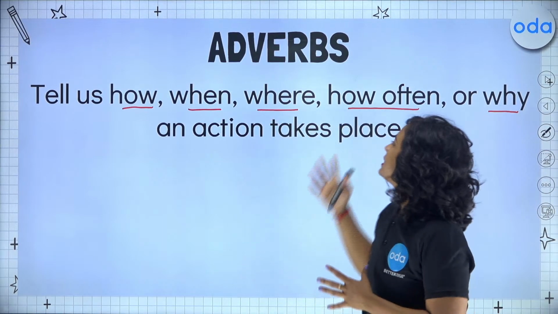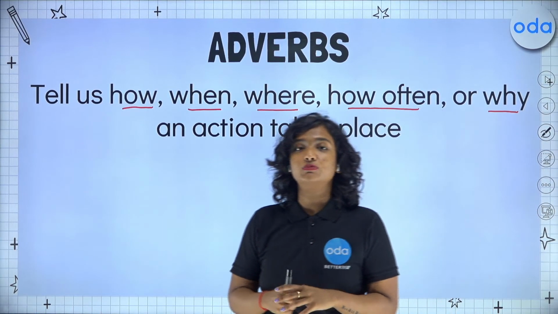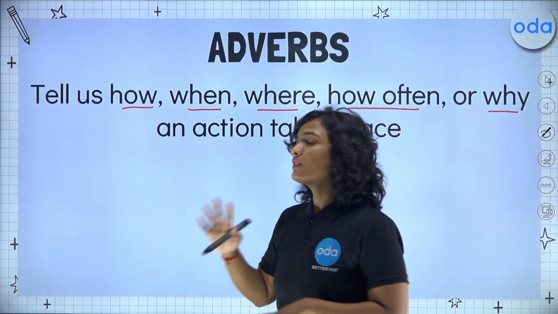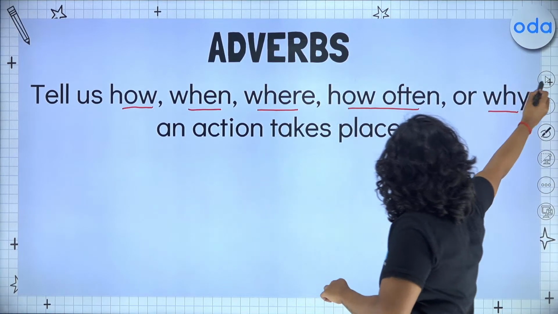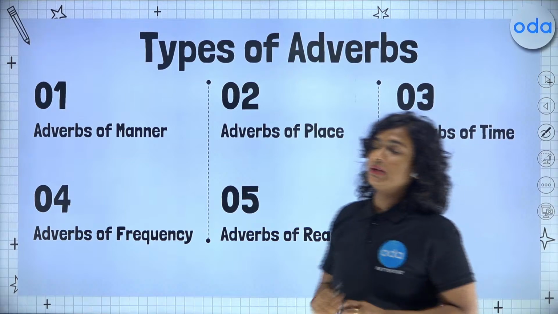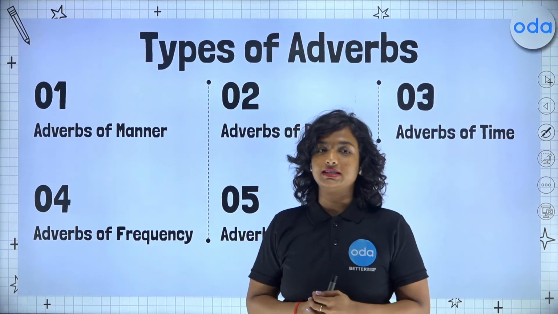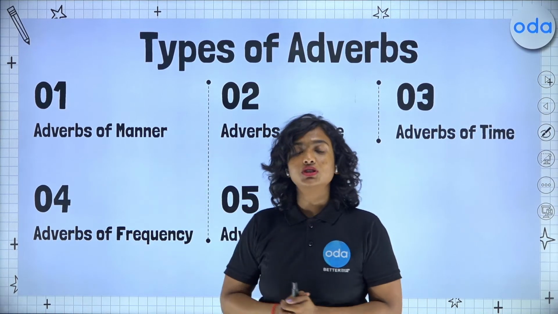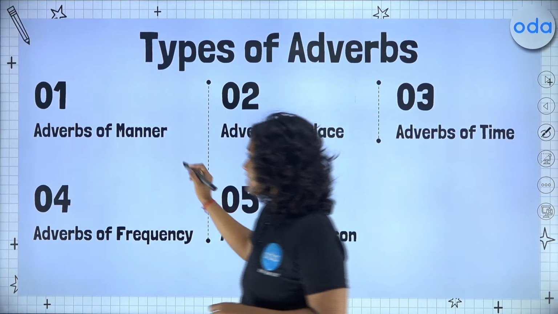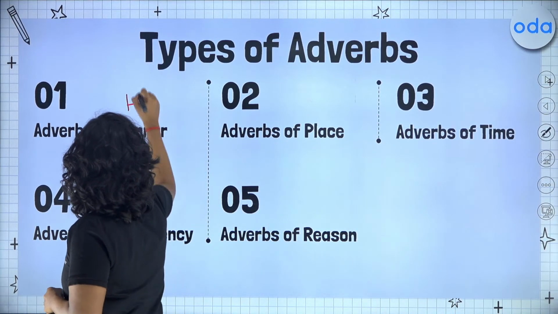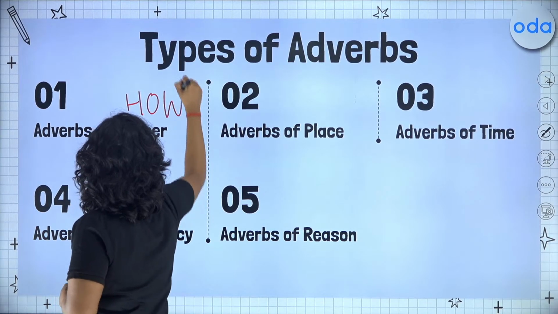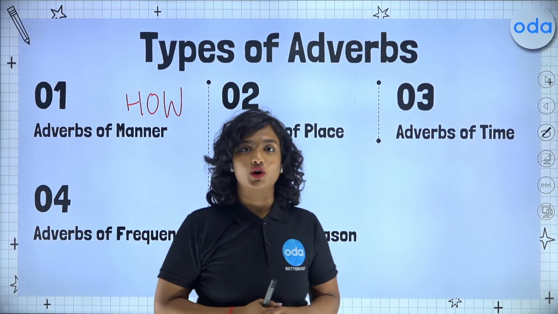Now, why do these adverbs mean so much? It's because they tell us more about the action and they can be divided into 5 types depending upon which question they are answering. We have our first type, which is adverbs of manner. Adverbs of manner answer the question how. How is an action performed?